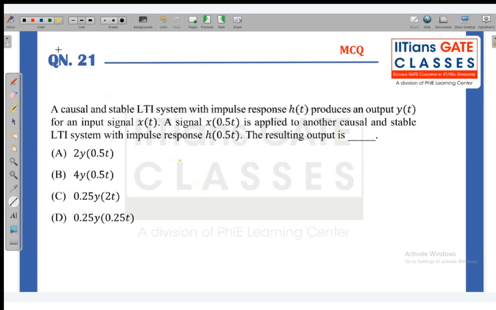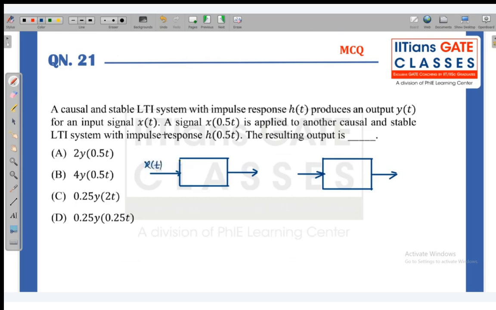Suppose we have one causal, stable LTI system, and we have another identical system, but the input is changed. This is the first system with input x of t.